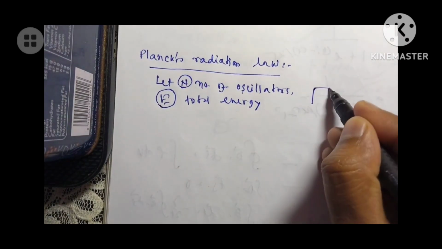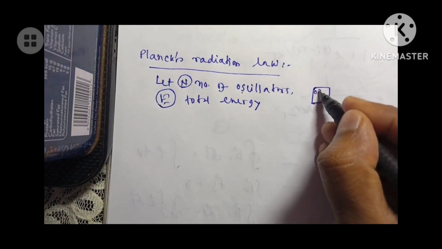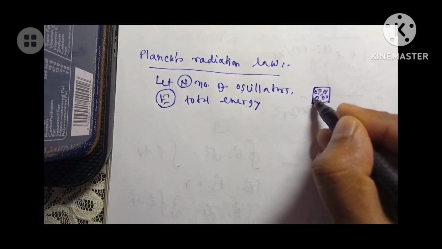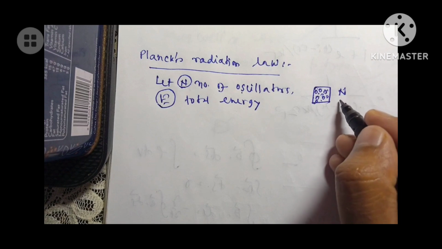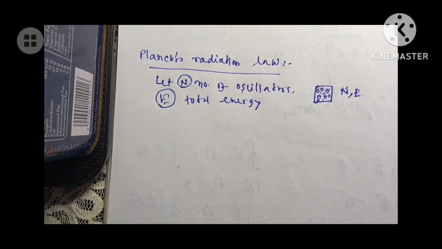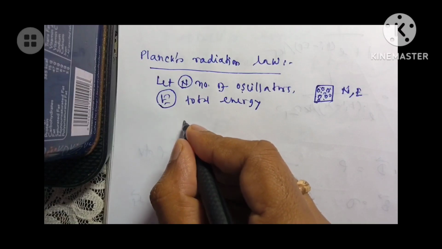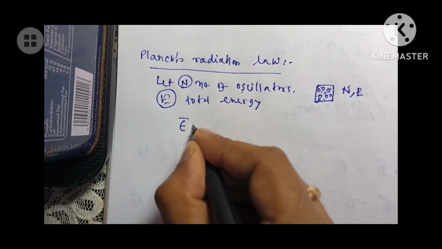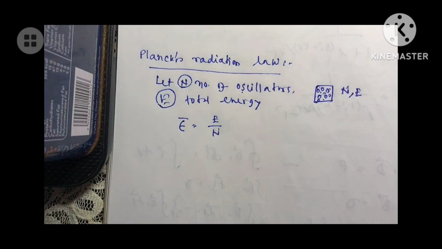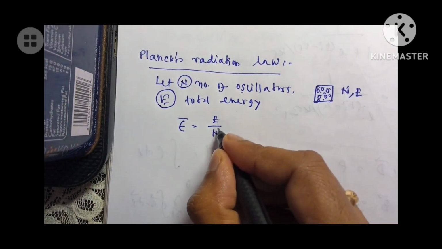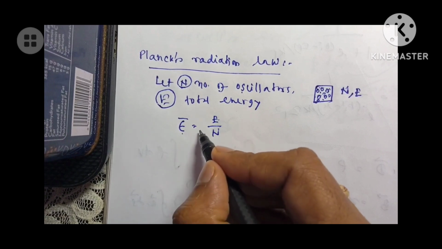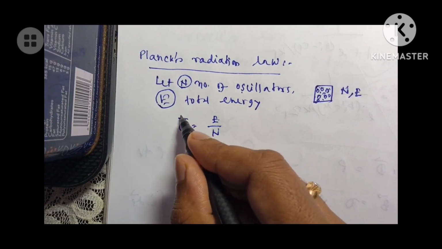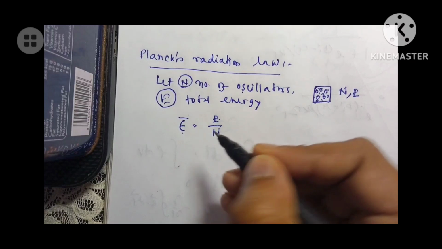One is the total number of oscillators, n, and the total energy of the oscillators is E. If I consider one black body, and the number of the oscillators at the surface of the black body is n, and the total energy of this n number of oscillators is given by E. Now what will be the average energy? Average energy will be E by n, simply total energy divided by the number of oscillators. That will give you the average energy per oscillator. This is the average energy possessed by any oscillator.